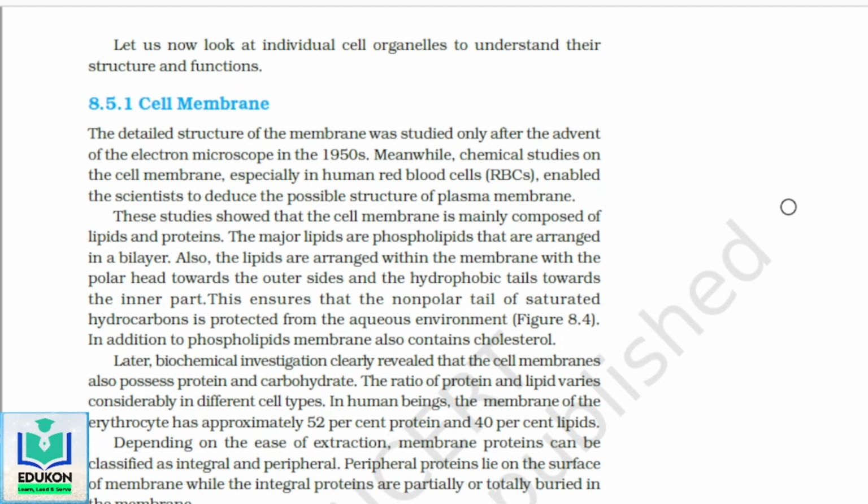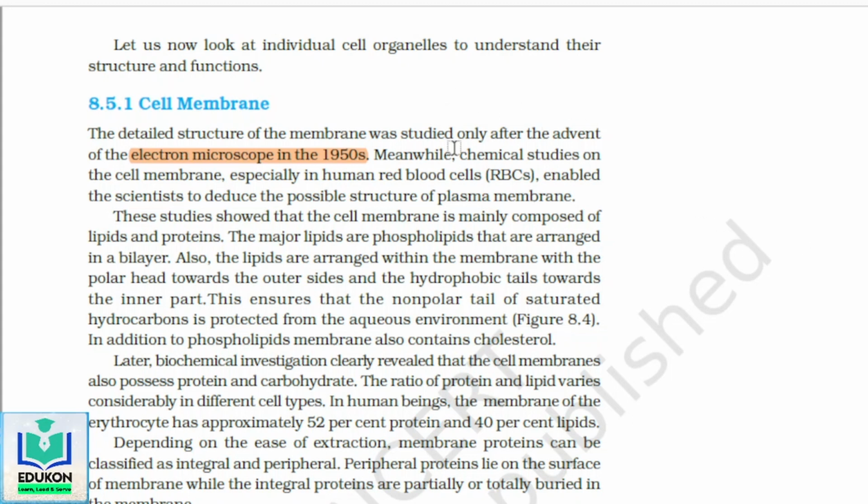Now we'll look into each cell organelle from the eukaryotic cells. First comes the cell membrane. The detailed structure of the membrane was studied only after the advent of the electron microscope in the 1950s, because before that we were unable to see into the details of the cell, what it contains exactly. We only saw the structural representation of a cell, but after the advent of the electron microscope in the 1950s, the detailed structure of the membrane became possible.